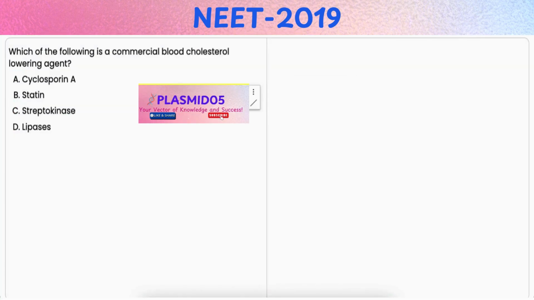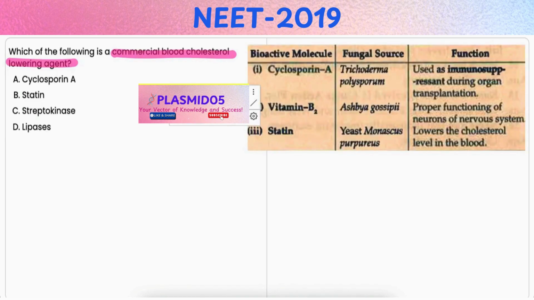In this question, you have to identify the compound which is used as a commercial blood cholesterol lowering agent. Option A, cyclosporin A. It is incorrect because cyclosporin A is an immunosuppressive drug which is commonly used to prevent organ transplant rejection, but it is not used to lower the blood cholesterol levels. Option B, statin.